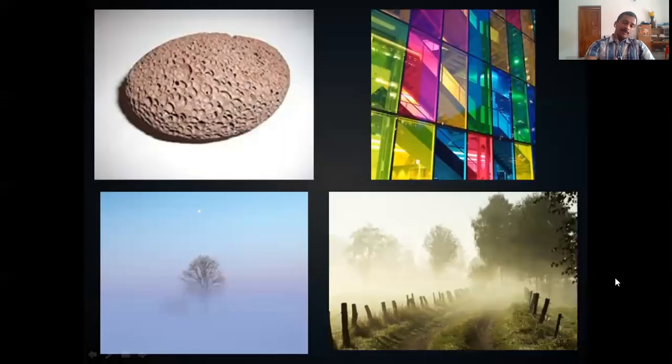Now you can see the figures of some colloids. The first one is pumice stone. You can see it contains a lot of foam on its surface due to the dispersion of gas in solid. This colored glass: colored solid particles are dispersed in solid glass. This one is fog, and this is mist. Some of the examples are colloids from our surroundings.